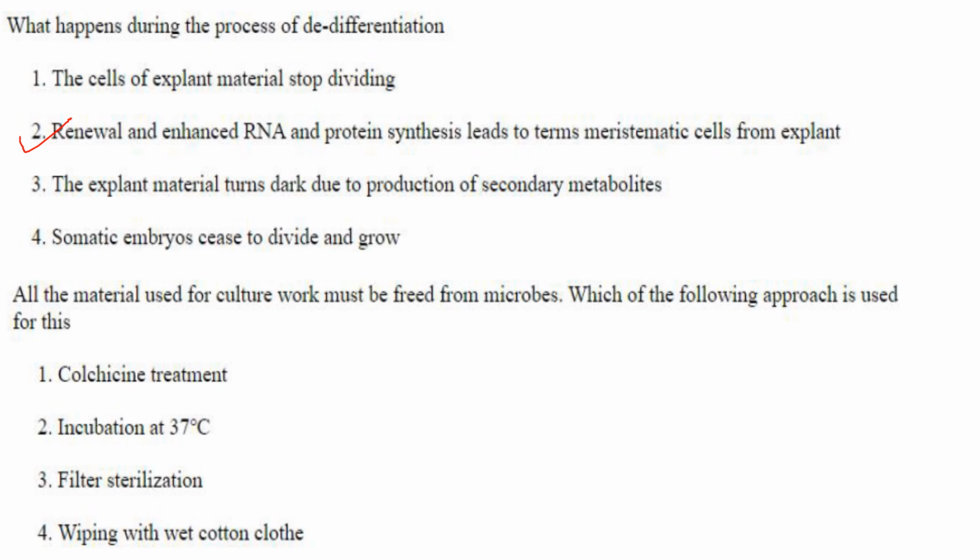All the material used for culture work must be free from microbes. Which of the following approaches is used for this? So filter sterilization can be used. Colchicine treatment is for chromosome doubling. Incubation at 37 degrees is usually for bacterial culture growth. Wiping with wet cotton cloth also will not help in sterilization. So answer is option 3.